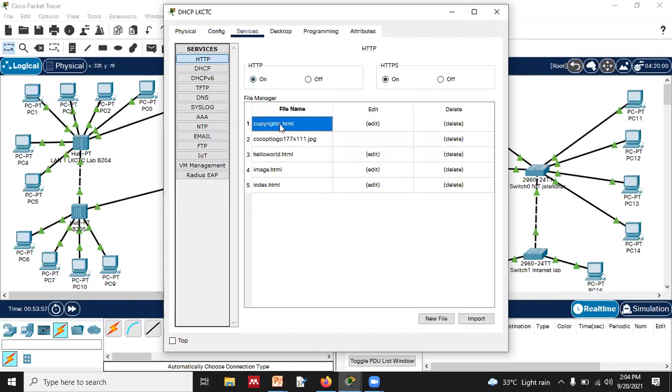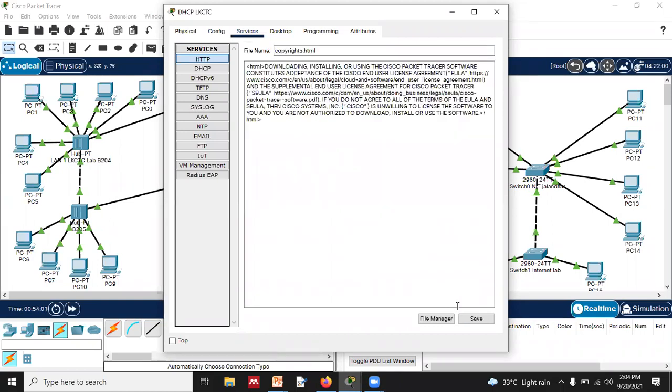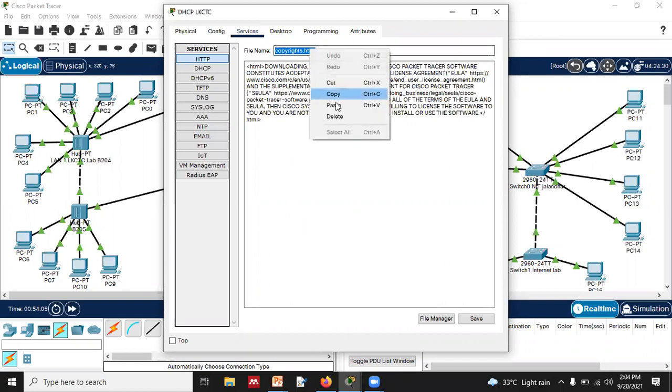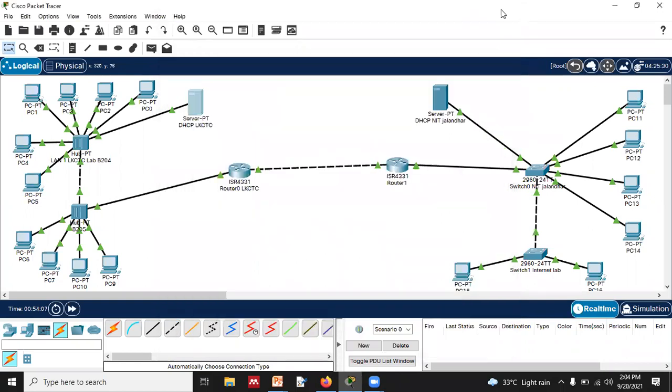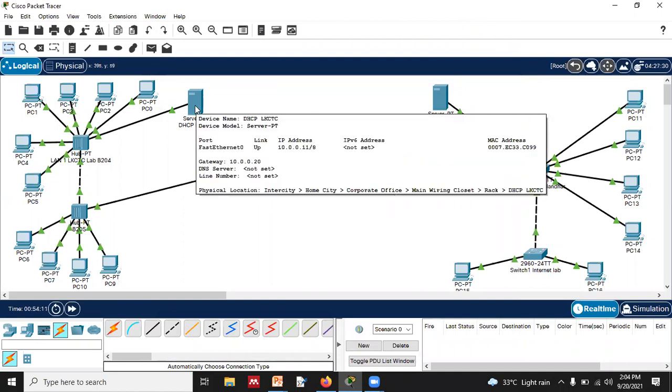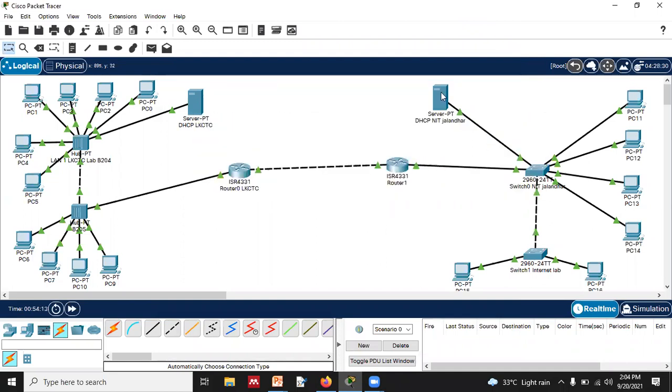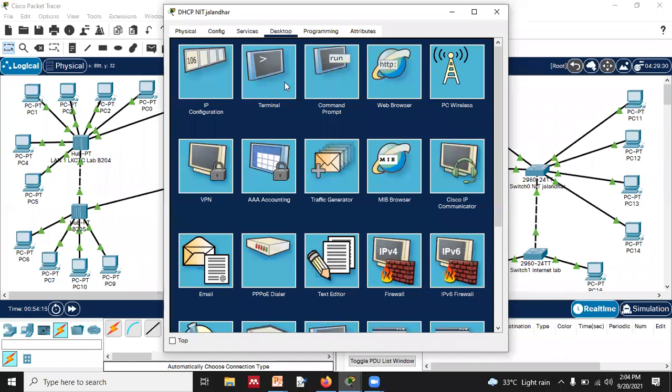What is the address? This is the address, that is copyright.html. And what is the IP address of this? 10.0.0.11, right?